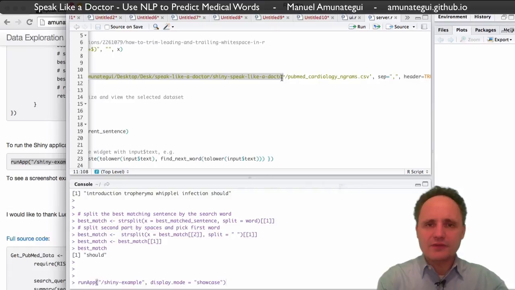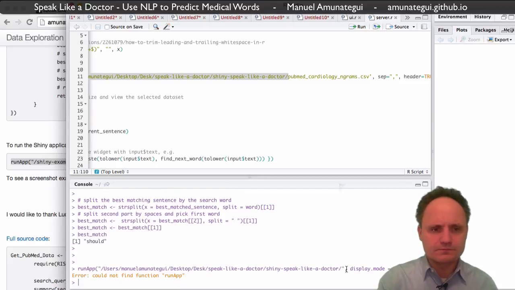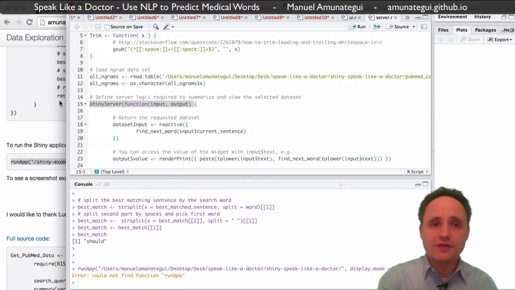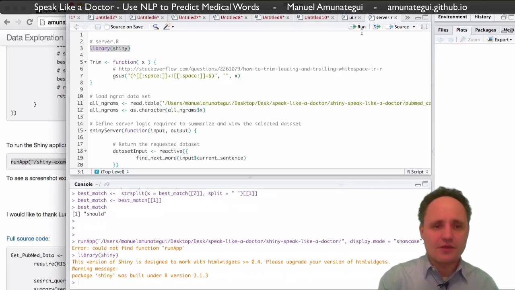So I just need a path, so I don't need this. And I'm going to swap it there. Okay, so this is my full path to the folder where I have a UI.R, server.R, and my CSV. And watch, this is pretty cool. Make sure you don't need to run the server or the UI code, but you do need to load that library in memory. I'll add that to the walkthrough because I think that's an important part.